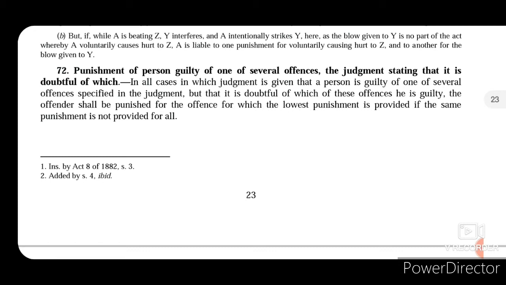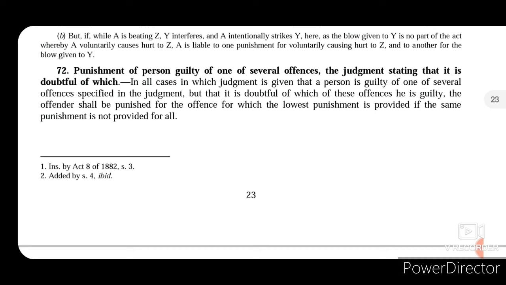Now out of those 5 persons, one person has only committed a particular part of the offence, but the court itself is in doubt as to which part of such offence was committed by that person. Then in these cases the offender shall be punished for the offence for which the lowest punishment is provided if the same punishment is not provided for all.